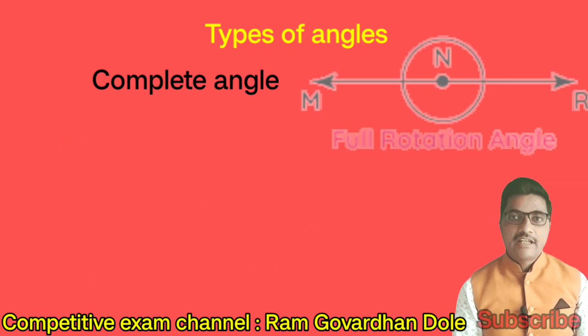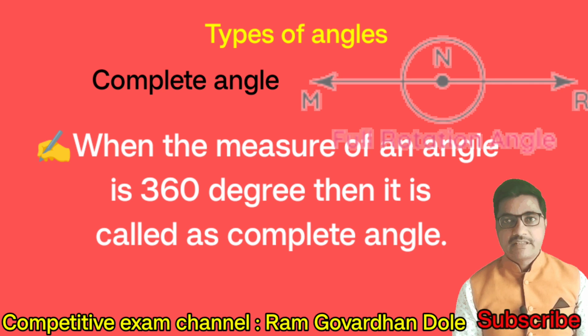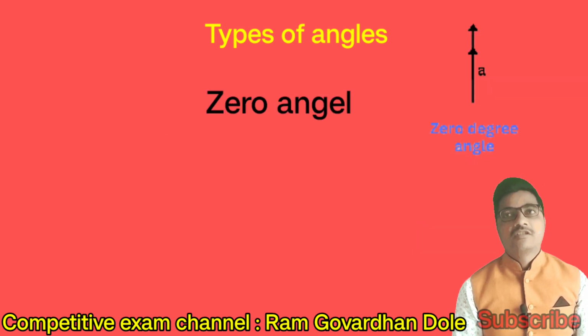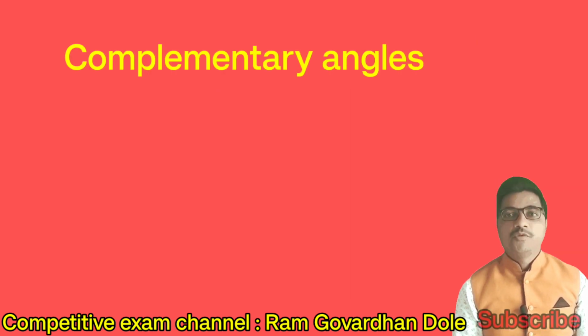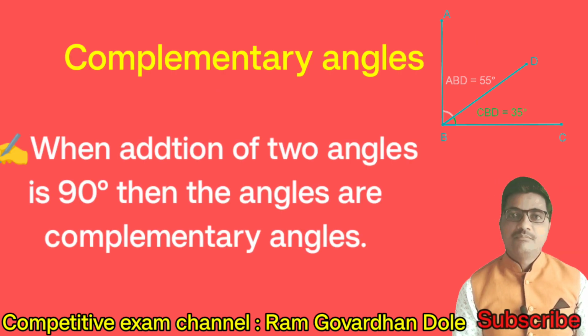Next, complete angle. When the measure of an angle is 360 degree, then it is called a complete angle. Zero angle. When the measure of an angle is 0 degree, then it is called a zero angle. Next, complementary angles. When the addition of two angles is 90 degree, then the angles are complementary angles.